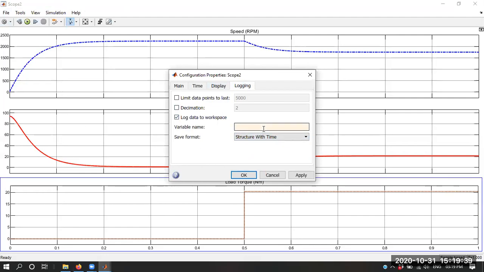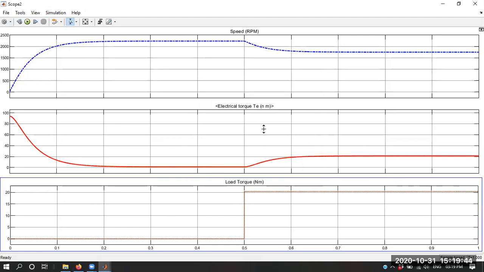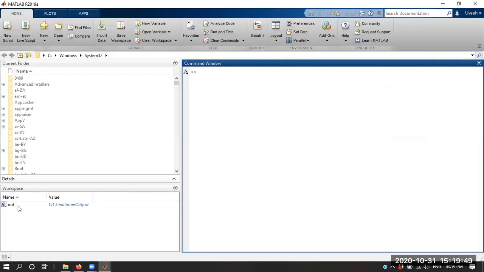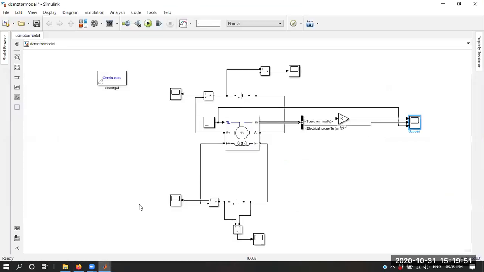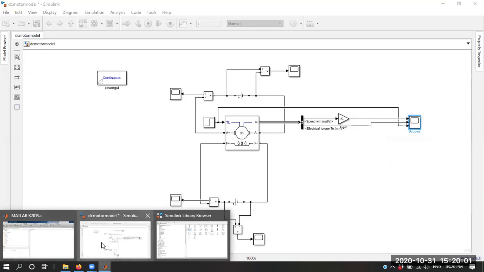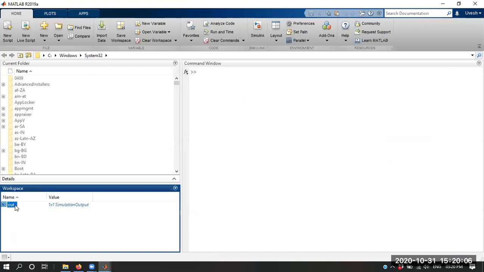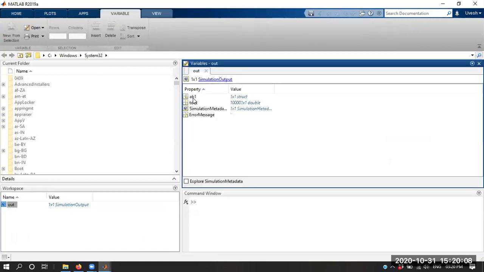You can provide the variable name. Suppose let's say I'm providing a variable name AB1. Once again if you run the simulation, right now you can see there are no variables. Now if you run the simulation once again, and you can see over here, if you go to this particular block, there is one variable, that is AB1.